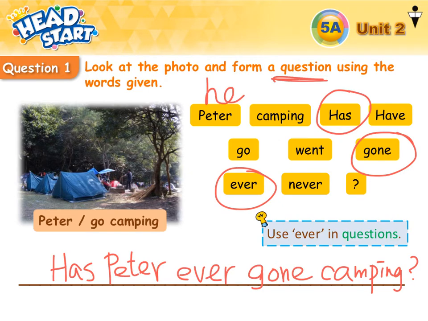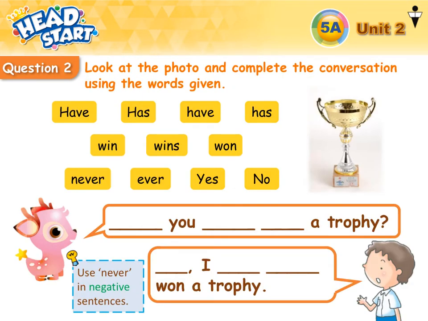Okay, let's try another one. Look at the photo and complete the conversation using the words given. Oh, there is a trophy. Look at the subject. It's you. Have or has? That's right, have you. Question: ever or never? Ever. Have you ever? Okay, experience. What tense is it? Present perfect tense. Win, wins, or won? That's right. Have you ever won a trophy?